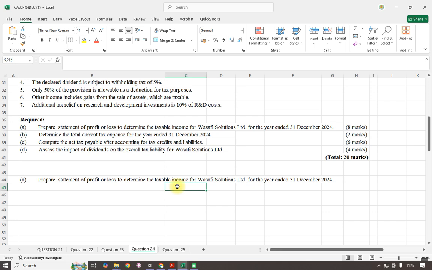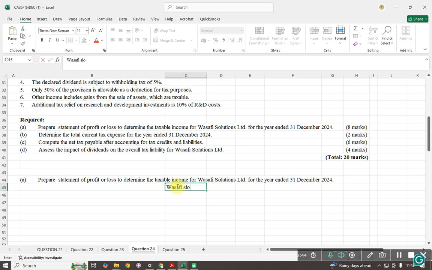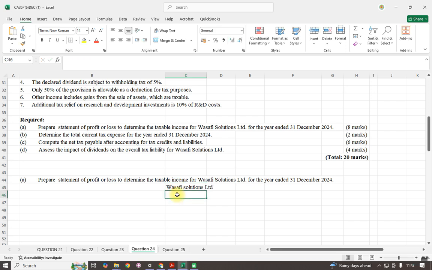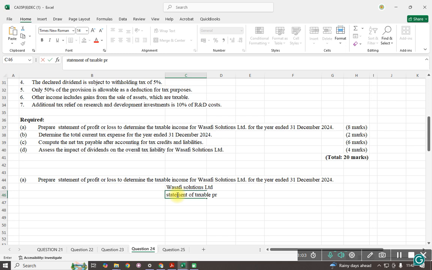So this is Safi Solution Limited. Statement of taxable profit or loss, and it is for the year ended 31st of December 2024.